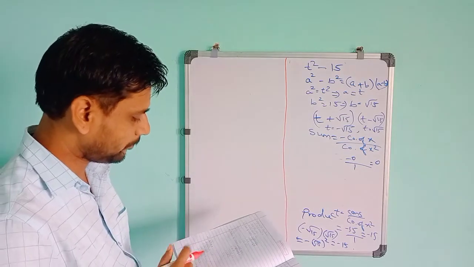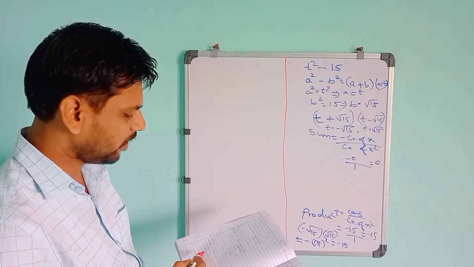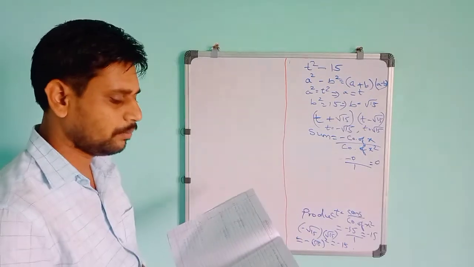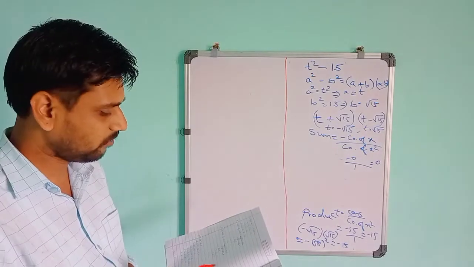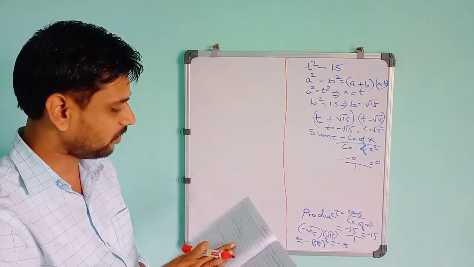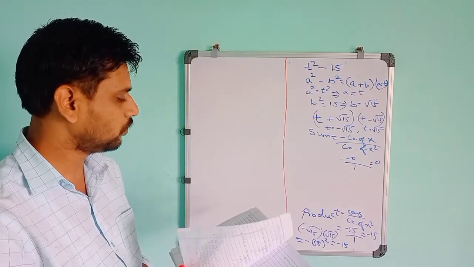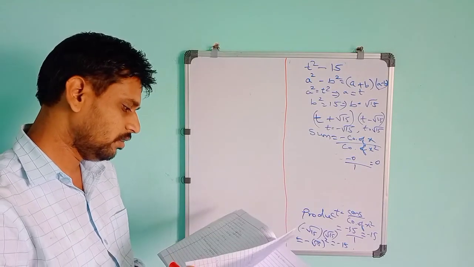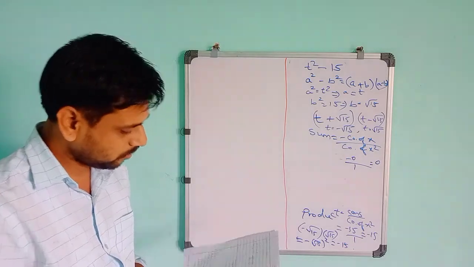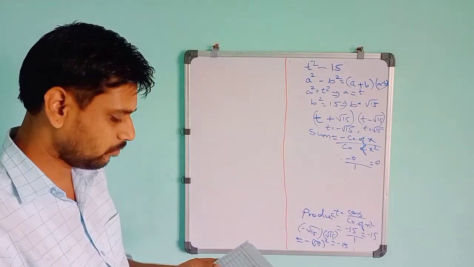After that, if you do the splitting of the term, then you will get the zeros of the values. If you put in the sum of zeros and product of zeros, you will get the value of the sum and product of the zero of the polynomial. You can do this one yourself. It is same as problem number 2, same as problem number 1. So you can do like that only. Then I will start the next main.